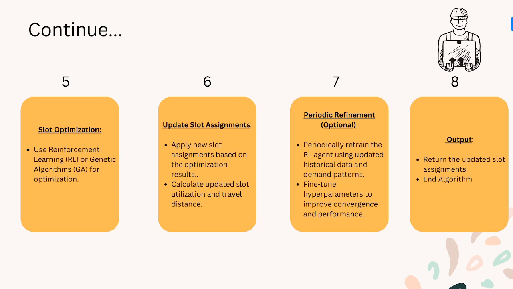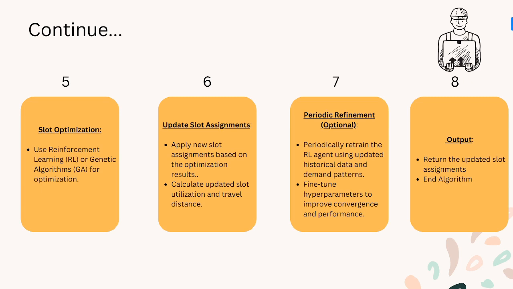So the fifth step looks like the slot optimization. In this process we will use reinforcement learning and genetic algorithms for better optimization of the slots. And at the sixth step, we will finally update the slot assignments and let the employees know that we need to change the place of a particular product, because this product has been no longer in use for 3 to 4 months, and we need to place another product at this place so that we can easily retrieve that product whenever we need.